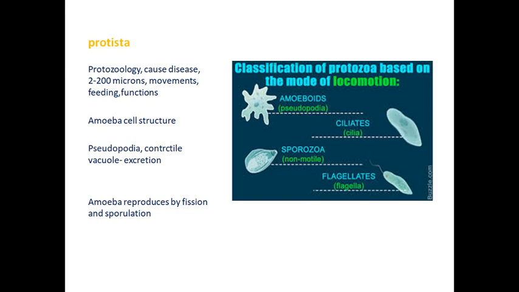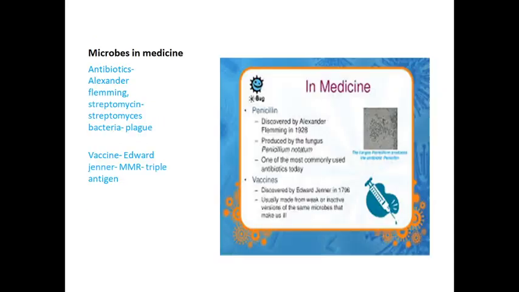The next topic is the microbes involved in medicines, agriculture, industries, and our daily life. First is medicine, of two types: antibiotics and vaccines. When a disease occurs, the doctor immediately gives an antibiotic injection to help our body fight it. Antibiotics were first discovered by Alexander Fleming in 1928 from the fungus Penicillium chrysogenum. The antibiotic streptomycin comes from Streptomyces bacteria and cures plague.